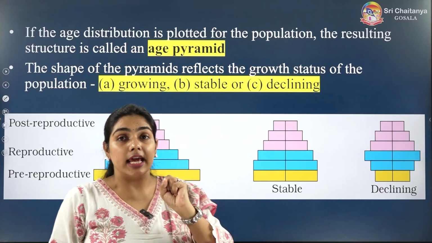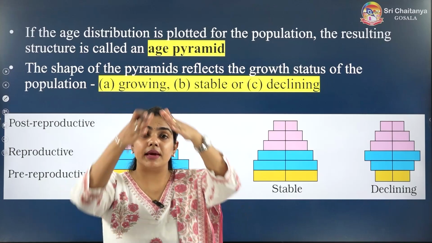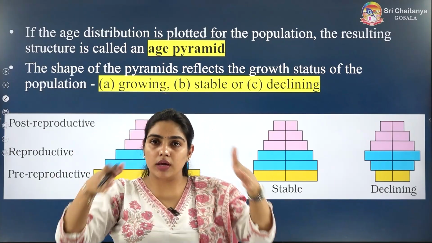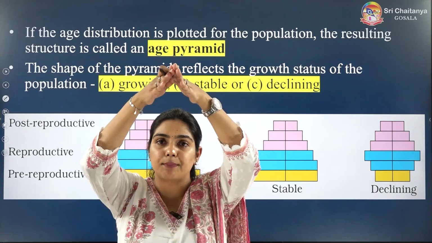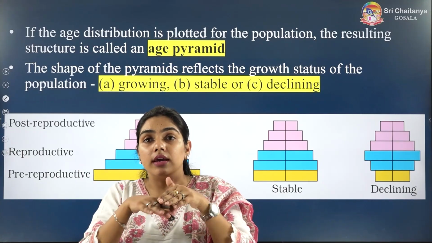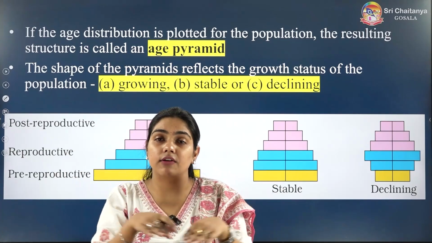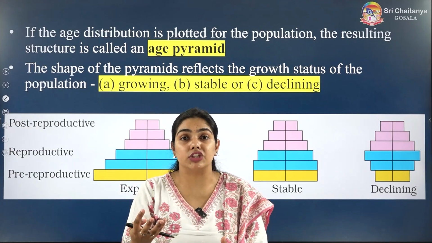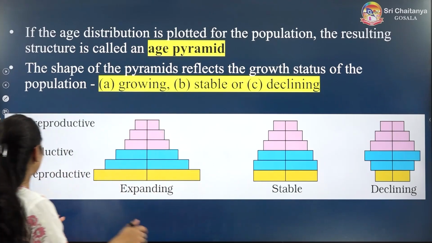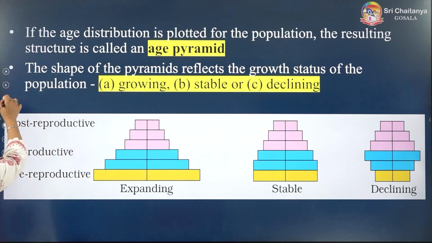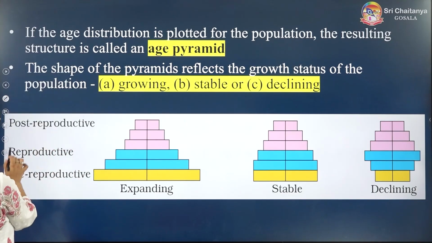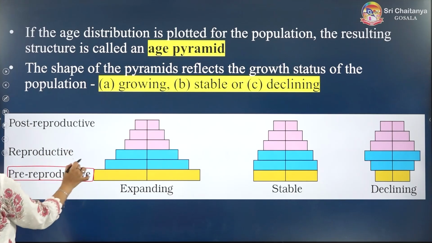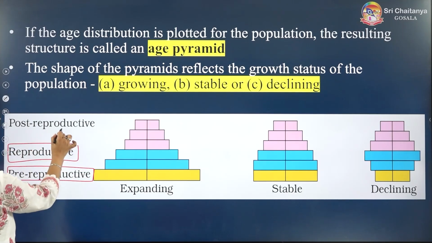When we study age pyramids, we are basically making a pyramid. You know a pyramid: the base is broad and the apex is narrow. Here we are grouping the organisms according to their age. For example, we have grouped all the organisms into 3 groups: pre-reproductive group, reproductive group, and post-reproductive group.